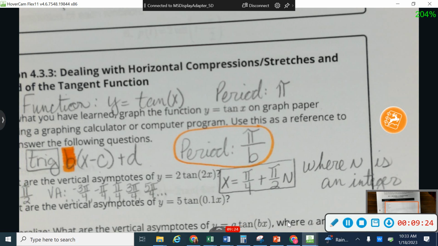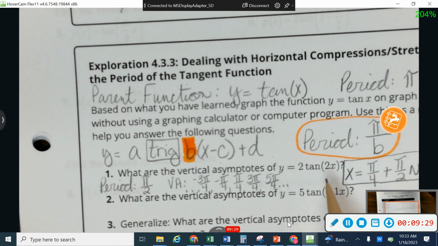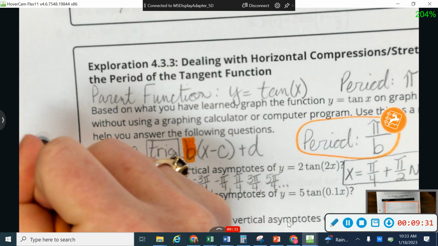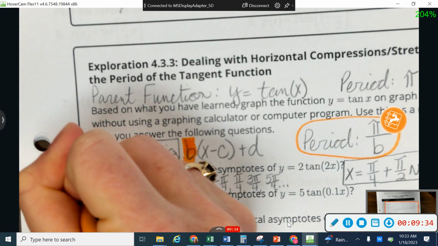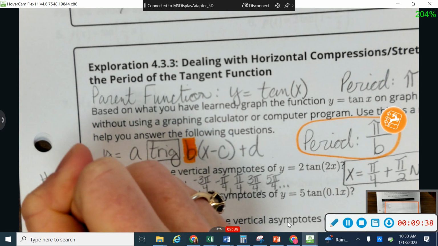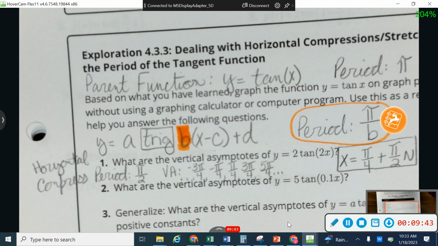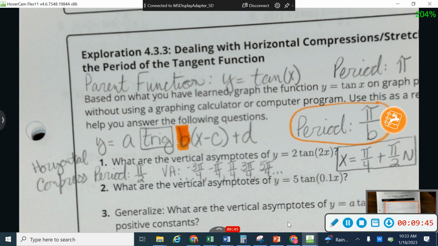All right. Okay. So right there, I had an integer in front of x, and I'm going to go ahead and label that I had a horizontal compression. So number 1, it compressed or it shrunk. If you like the word horizontal shrink better, that's okay, because there was an integer in front of x. So in other words, if you think horizontally, it compressed horizontally, and it happened more frequently on the x-axis.